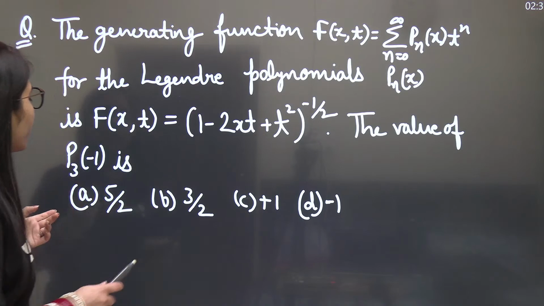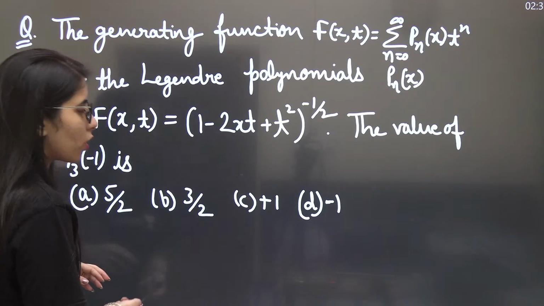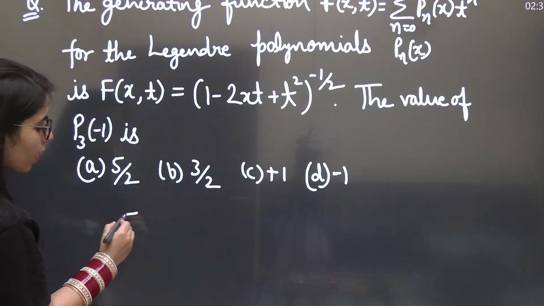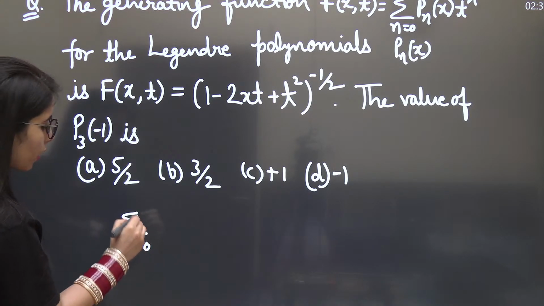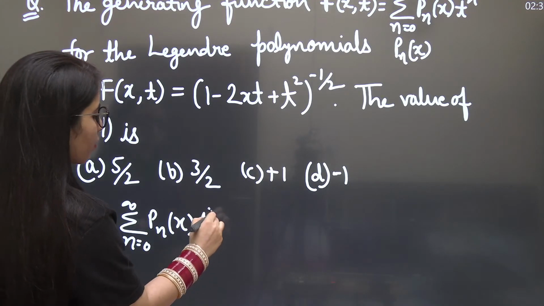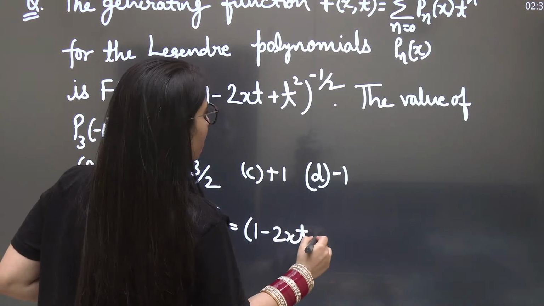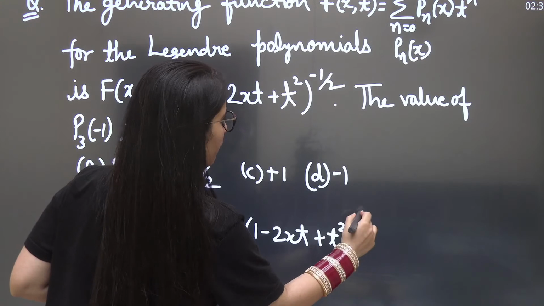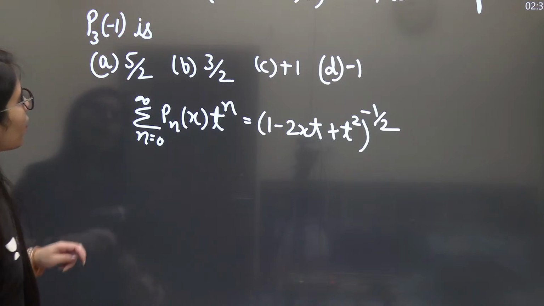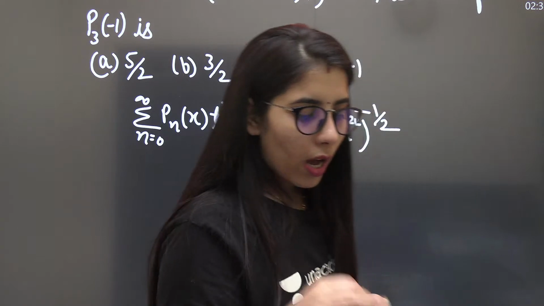That's great. Now we need to find the value of P_3(-1). So firstly, let's equate them. We will even talk about how to get the value. So the right hand side part of that expression is summation n equal to 0 to infinity P_n(x) t to the power n. Clear? And that will be equal to this part, that is (1 - 2xt + t^2) to the power minus half. Done? Now, they have asked us to find the P_3(-1) value. So how can we get it?